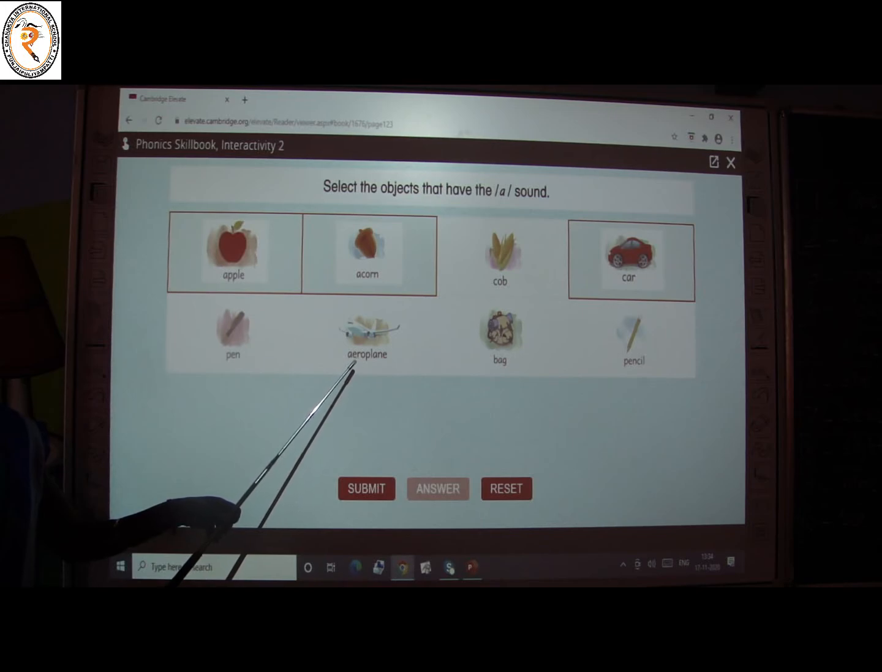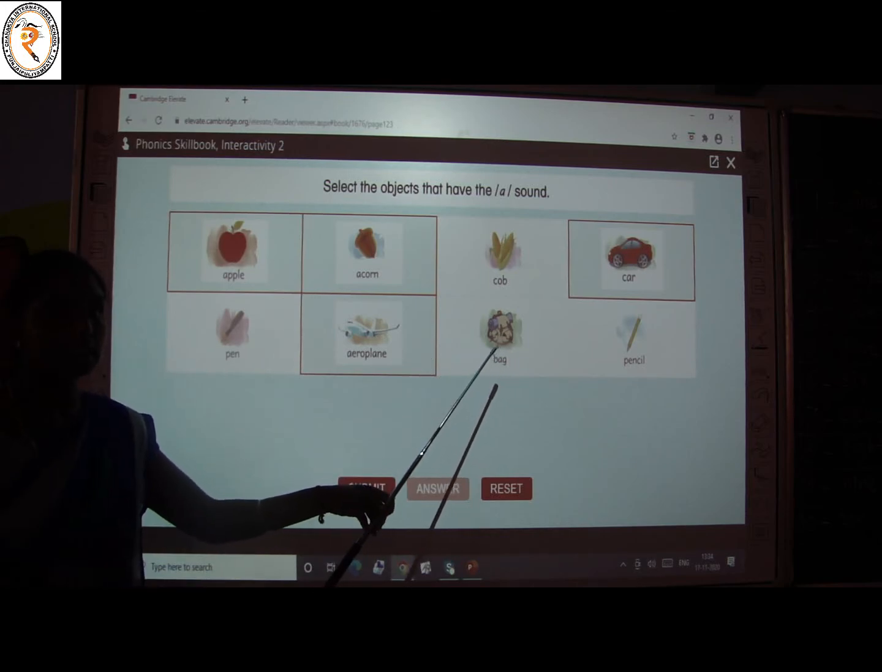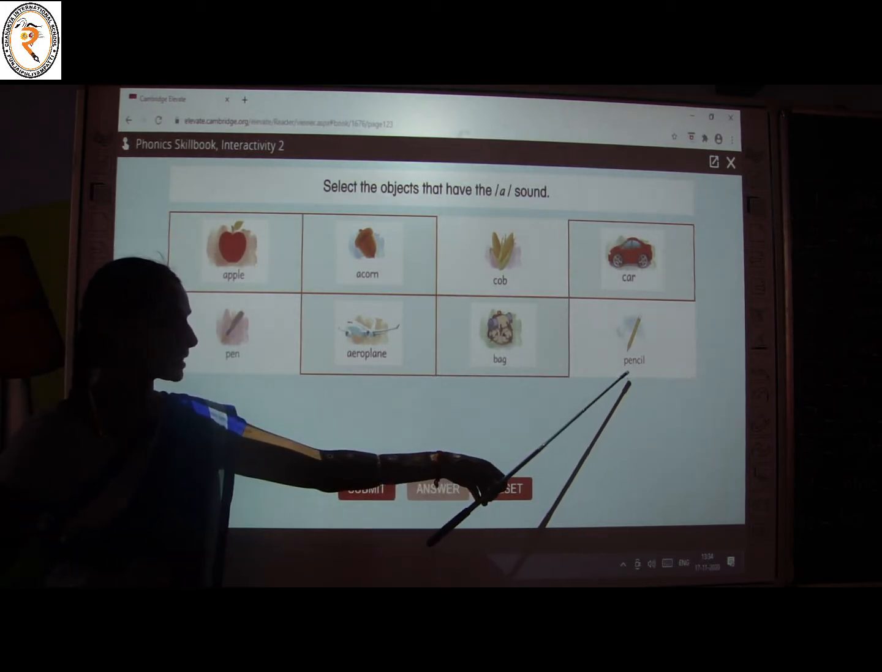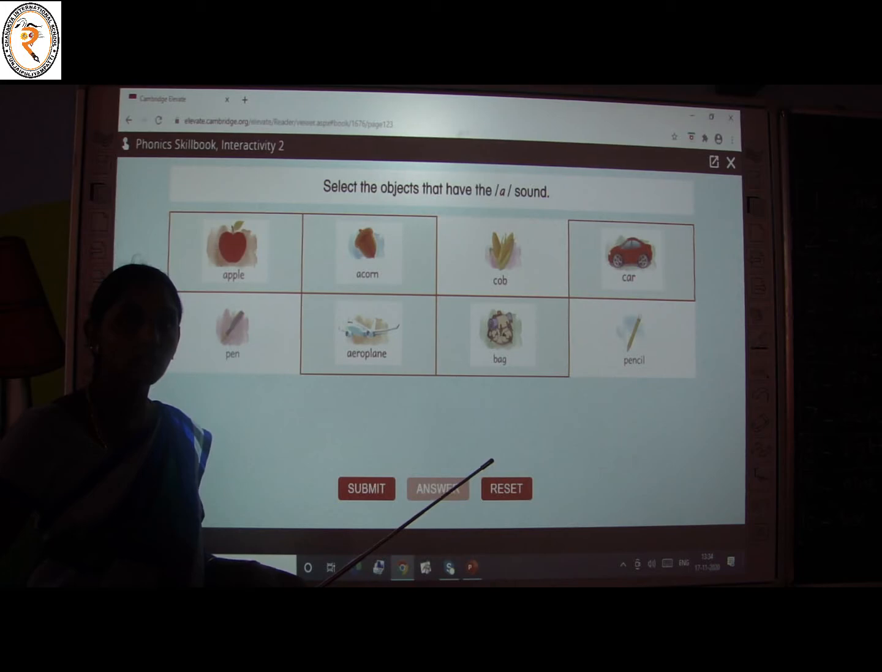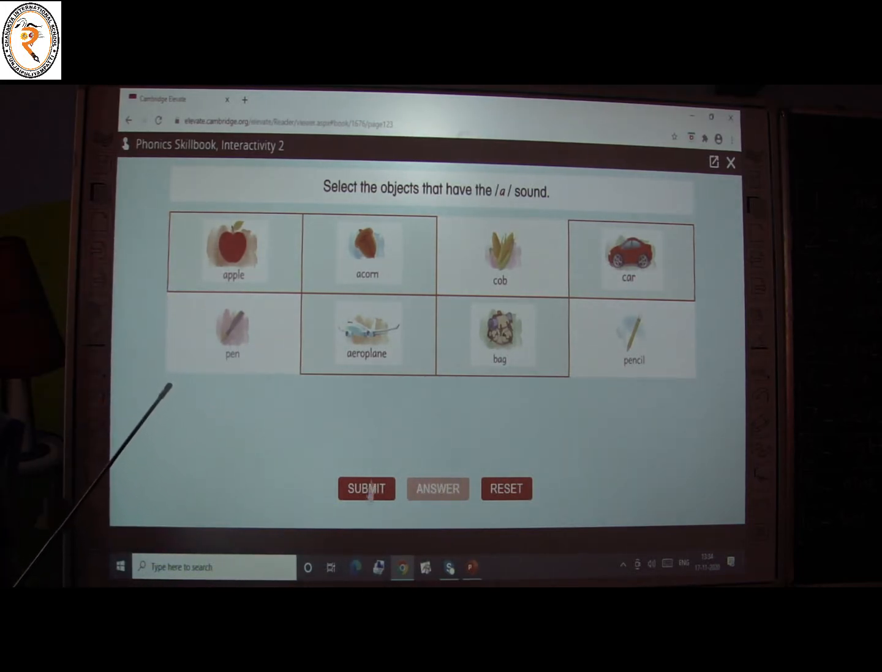What is it? Aeroplane. Does this word have the A sound? Yes. We are selecting it. What is it? Bag. Does this word have the A sound? Yes. You are correct. What is this? Pencil. Does this word have the A sound? Tell me. No. Shall we check the answer?